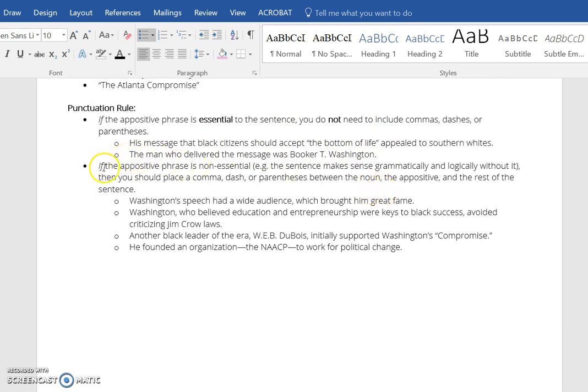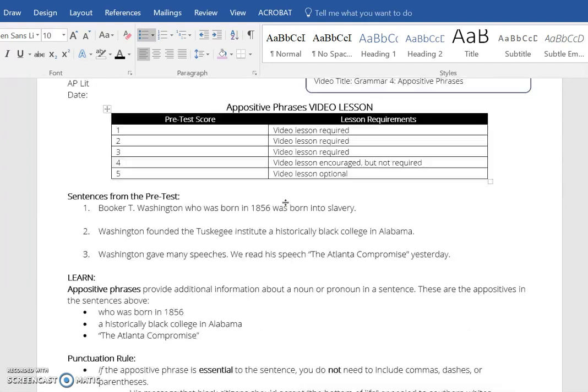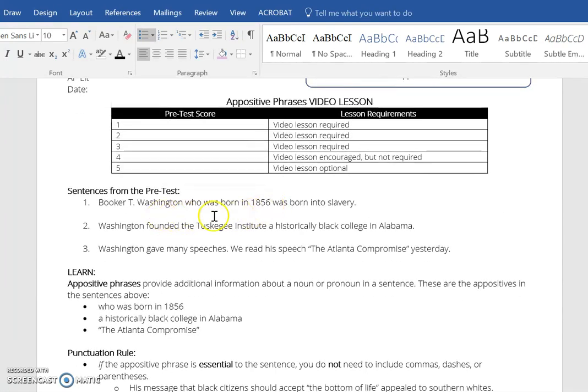Okay, moving on to the second key point. If the appositive phrase is non-essential, so for example, if the sentence makes sense grammatically and logically without it, then you can put commas, dashes, or parentheses between the noun, the appositive, and the rest of the sentence. So for this, let's look back up here at the sentences from the pretest. We said who was born in 1856 is the appositive phrase, and we could do okay without that information in the sentence. The sentence would still make sense if it was just Booker T. Washington was born into slavery. So we need to set off the appositive phrase.